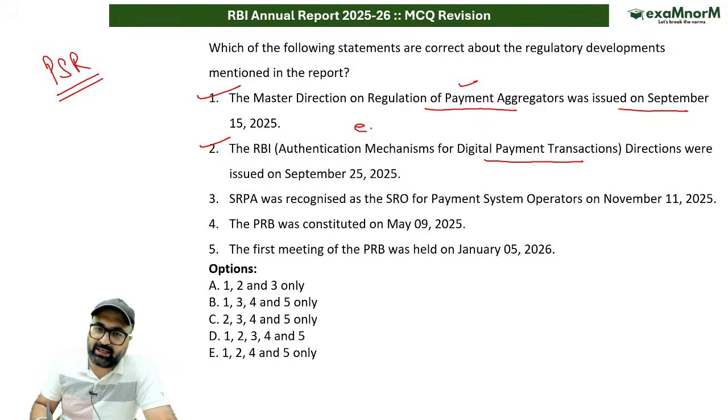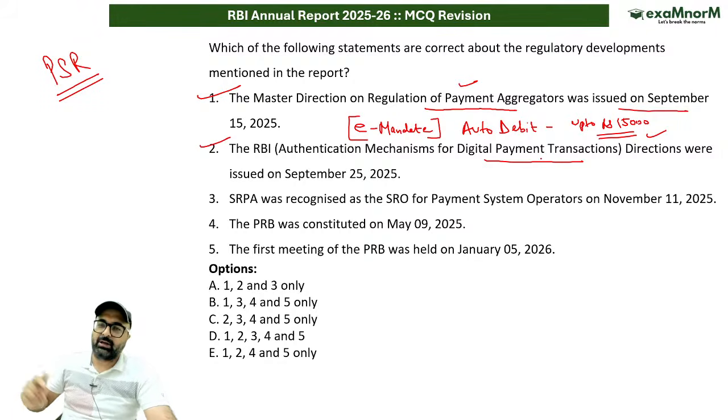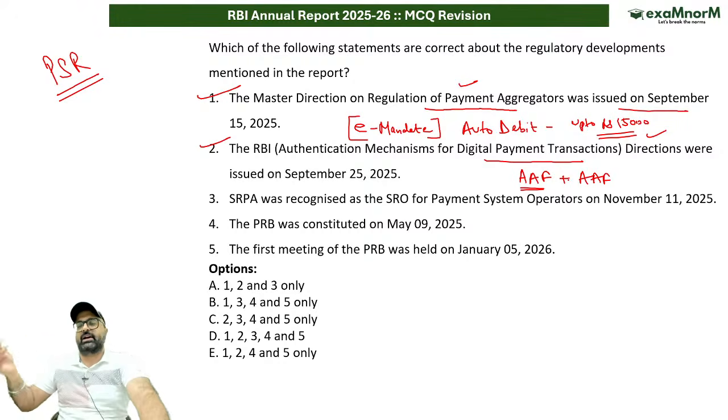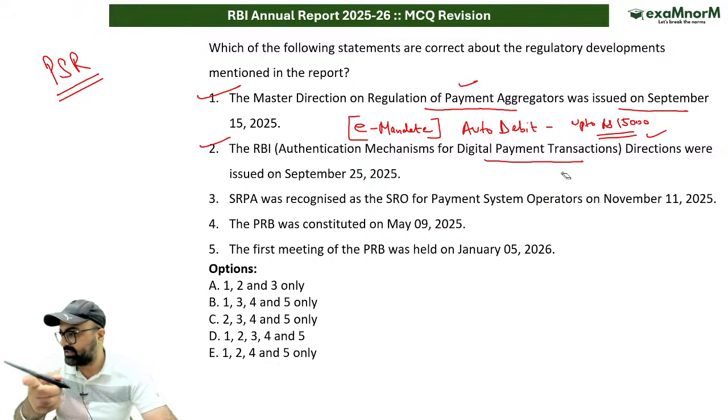If we are talking about e-mandate, that means if you have given a mandate for auto debit, in that case the limit is up to 15,000. If you want to have above that, you have to reach the bank branch in order to get that mandate done. But in case of e-mandate, at the time of registration, an additional authorization factor will be utilized. Along with that, at the time of first payment, an additional authorization factor will be utilized. After that, it will be done without additional authorization and directly auto debit will be done. This was also done recently by RBI. Okay.